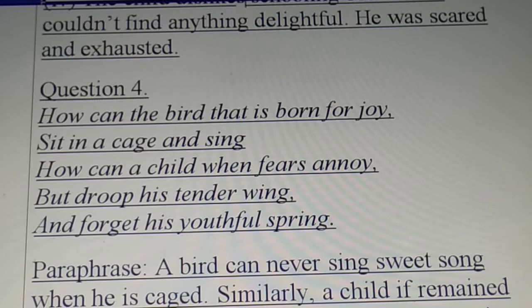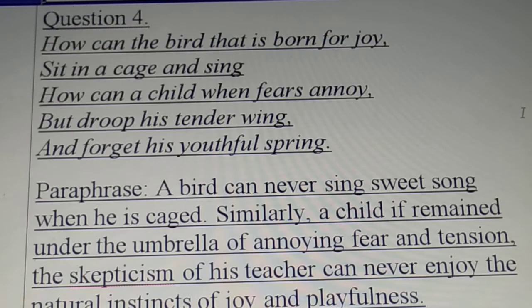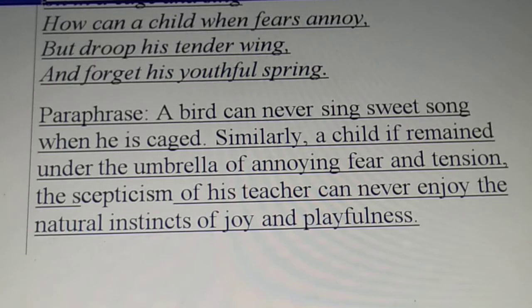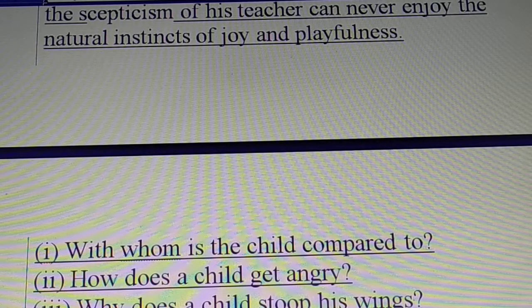So another one, another extract. And that's the explanation. A bird can never sing sweet song when he's caged. Yes, very true. If a child remains under the umbrella of annoying fear and tension, the skepticism of his teacher, he can never enjoy the natural insights of joy and playfulness. It doesn't come naturally to him. Yes, he feels bad.